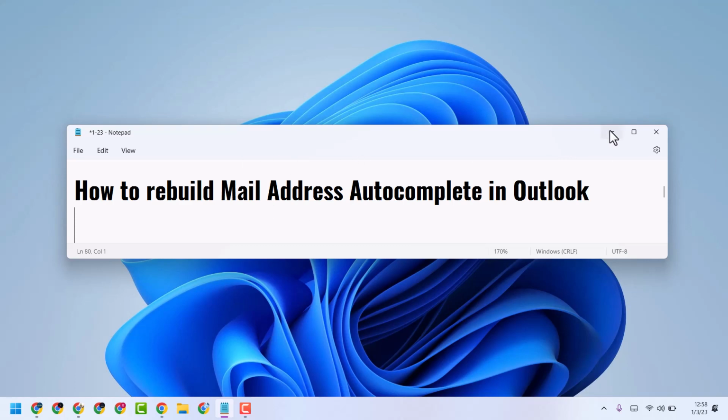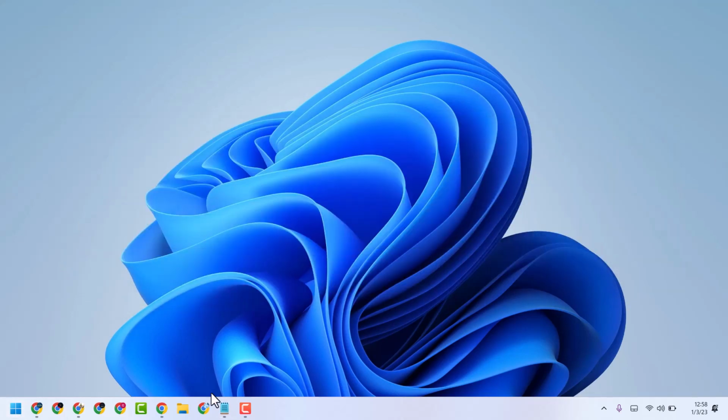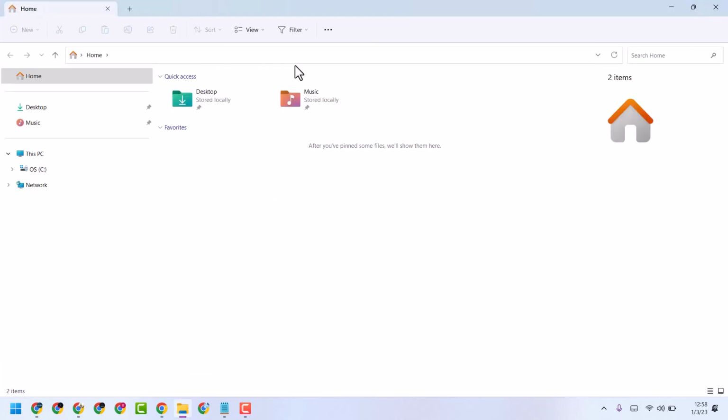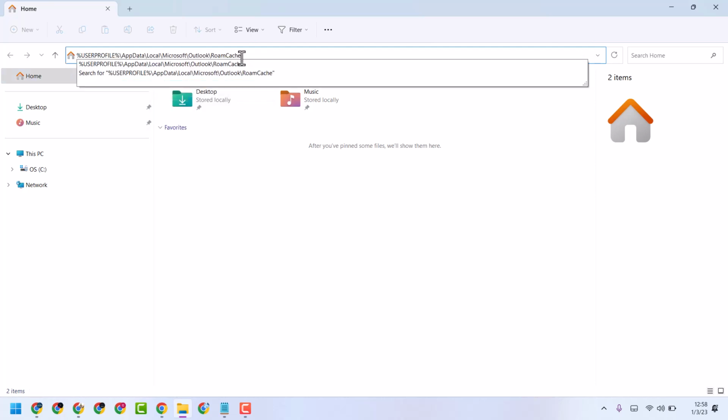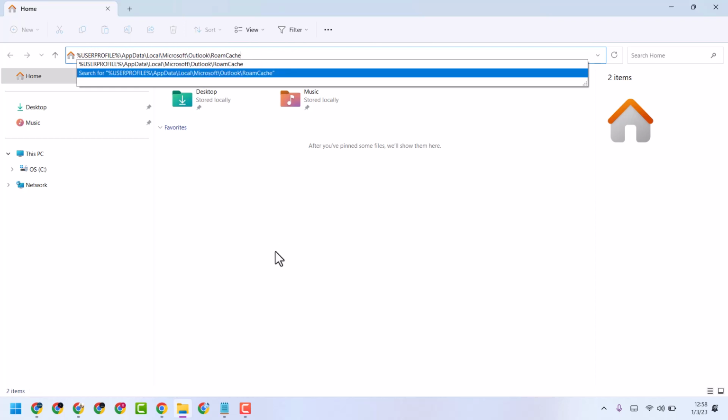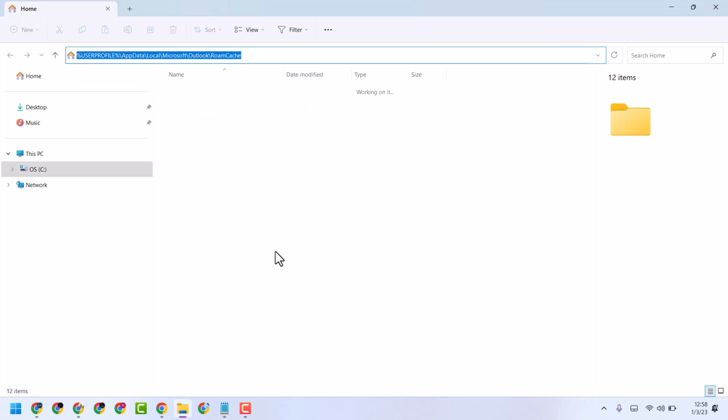So simple and easy way, just open File Explorer. Now here search this address. I will give it in the description. So just paste it here and press enter.